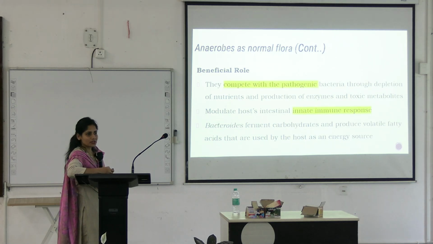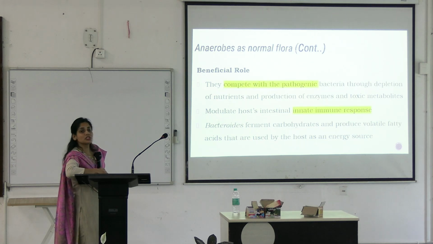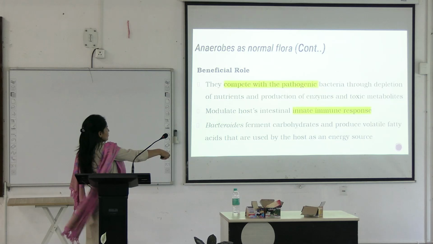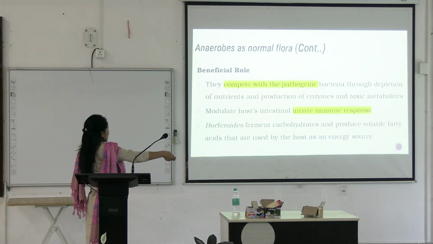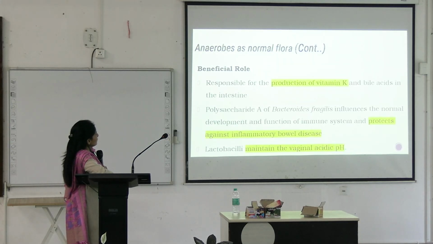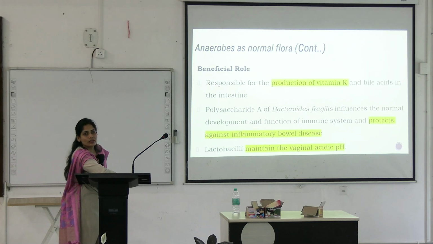Secretory IgA antibodies. Remember? Then these bacteroids, they ferment the carbohydrates and produce volatile fatty acids that are used by the host as energy source. So they are also adding to your energy source by producing these fatty acids and carbohydrate fermentation. What is the other thing? They are also responsible for the production of vitamin K and bile acid in the intestine. Also, we discussed polysaccharide A of bacteroids. It protects against inflammatory bowel disease.